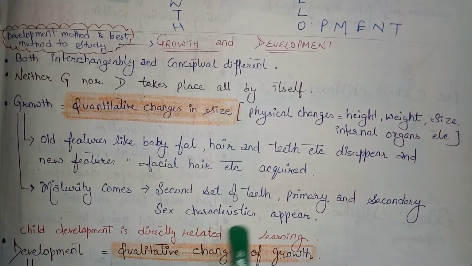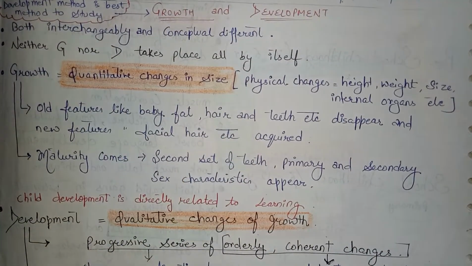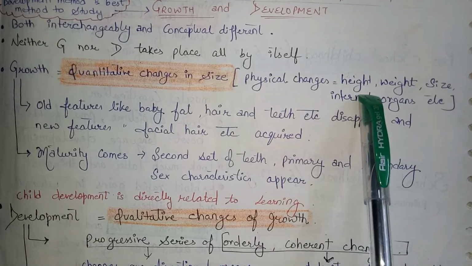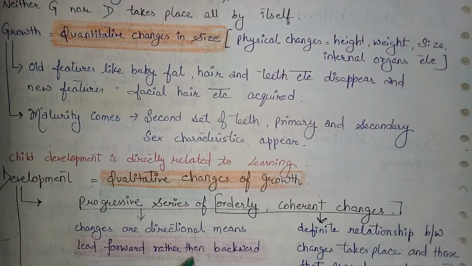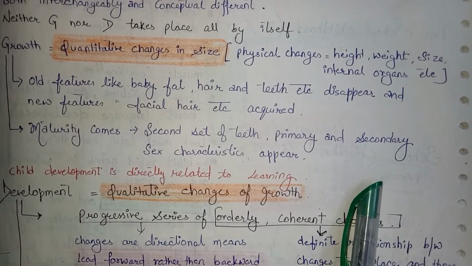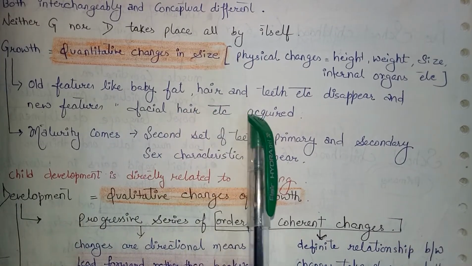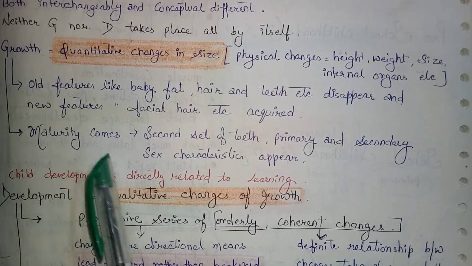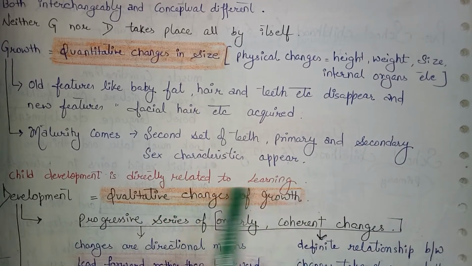Now, growth and development: these are the differences between the two. Growth means quantitative changes in size, while development means qualitative changes. Physical changes like height, weight, size come in growth. And progressive series of orderly, coherent changes comes in development. In growth, old features like baby fat, hair, teeth disappear and new features like facial hair are acquired. Maturity comes: second set of teeth, primary and secondary sex characteristics appear.